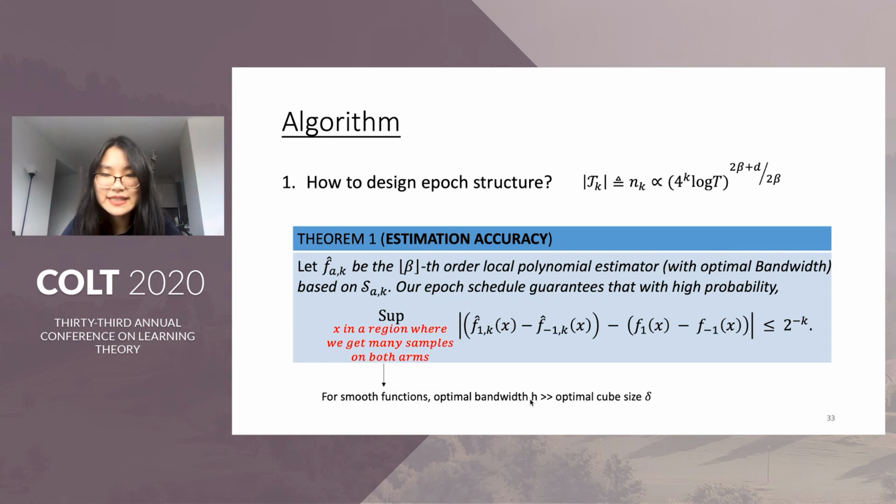This highlighted condition arises in smooth contextual bandit problems because for smooth functions, the optimal bandwidth for local parametric estimators is much larger than the optimal cube size. We'll see how it affects our algorithm soon.